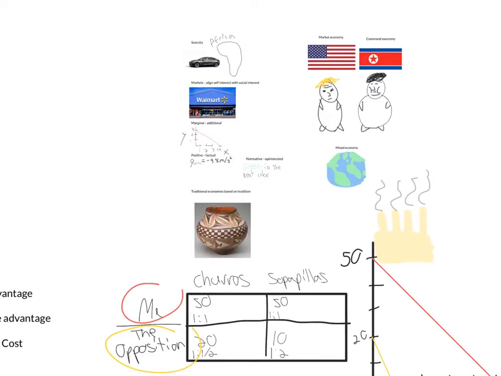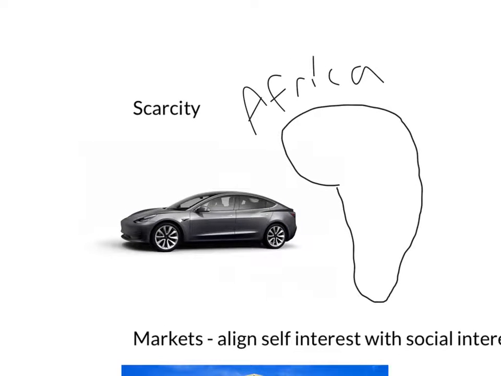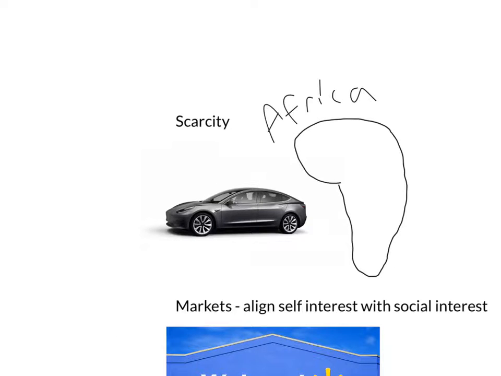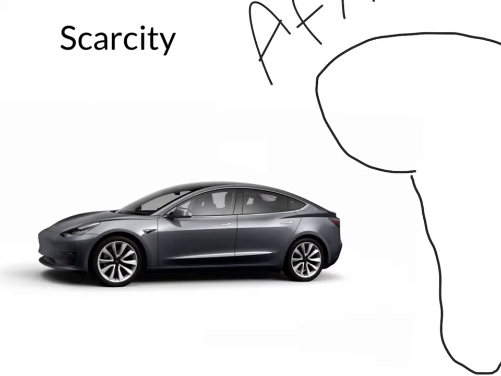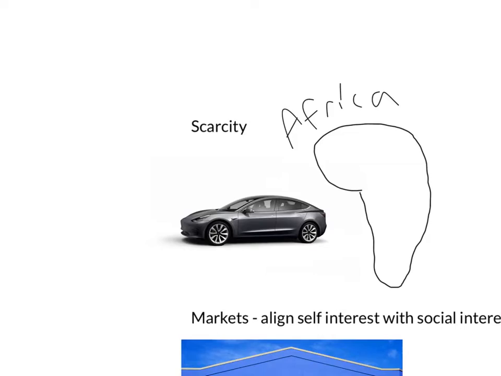Alright, let's do this. So we're going to start off with the definition of scarcity, which is a lack of a resource. And to depict this, we got our boy Elon's Teslas here in Africa. And I would assume there is a pretty big scarcity of Teslas in Africa.